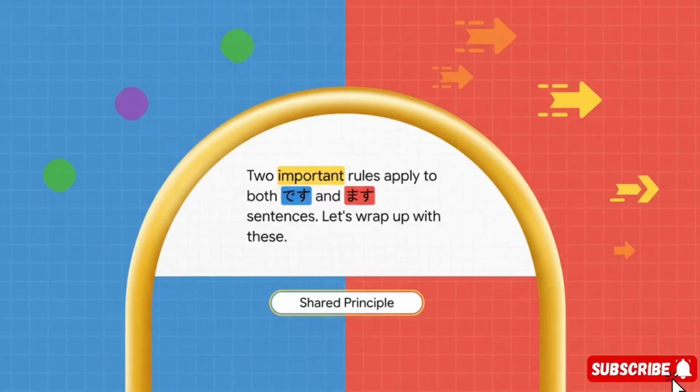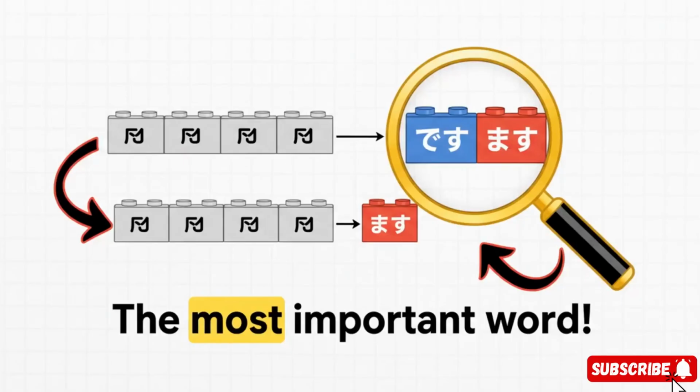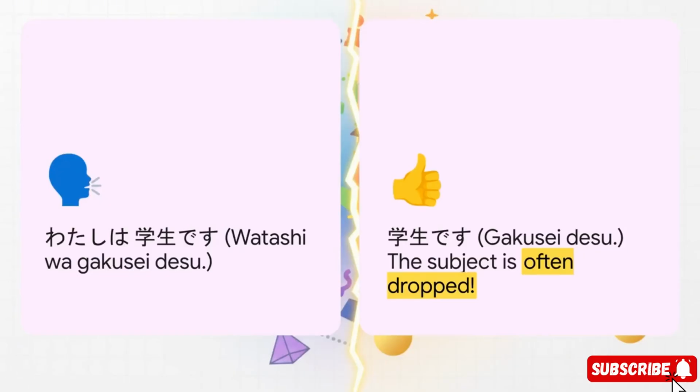All right, let's go over two last super important rules that apply to both worlds. First rule, the most crucial word, your state or action, always comes at the very end. Second, you can often just drop the subject, like I. If it's obvious who you mean, it sounds way more natural.